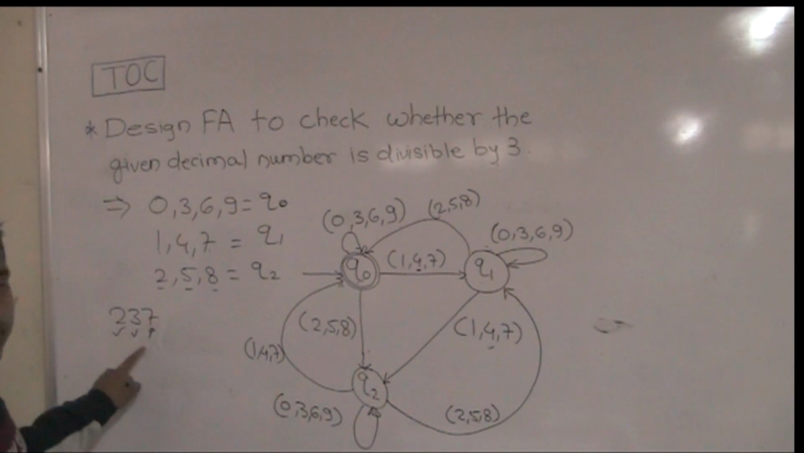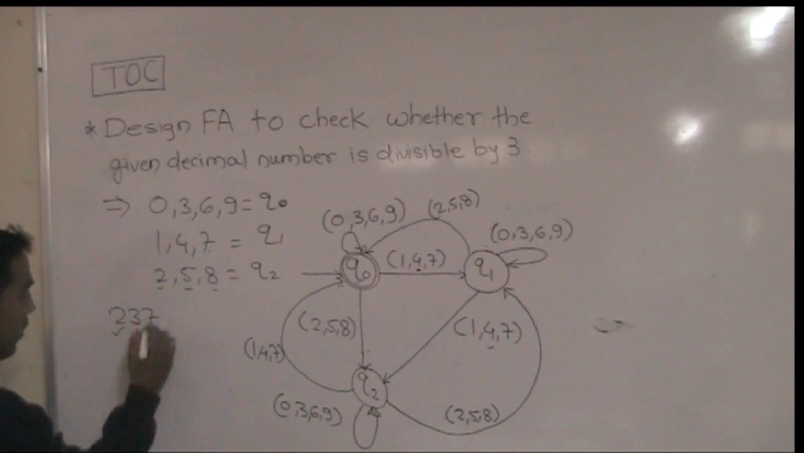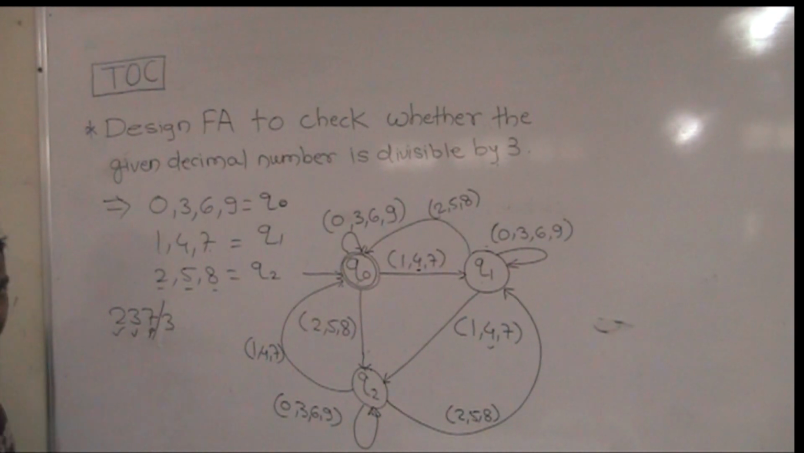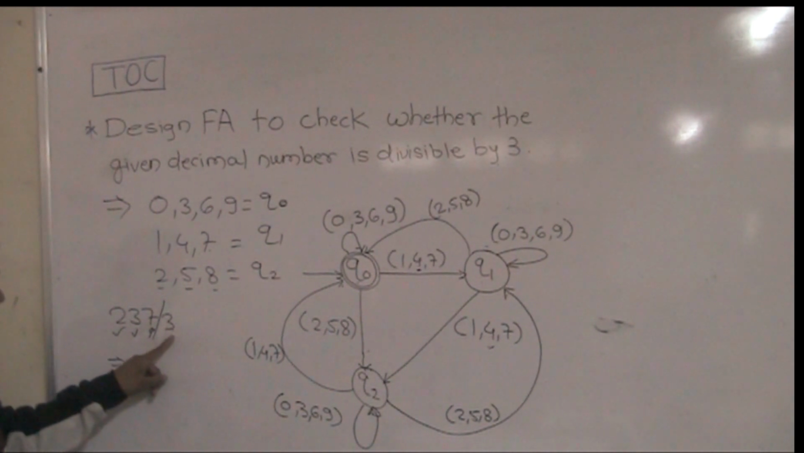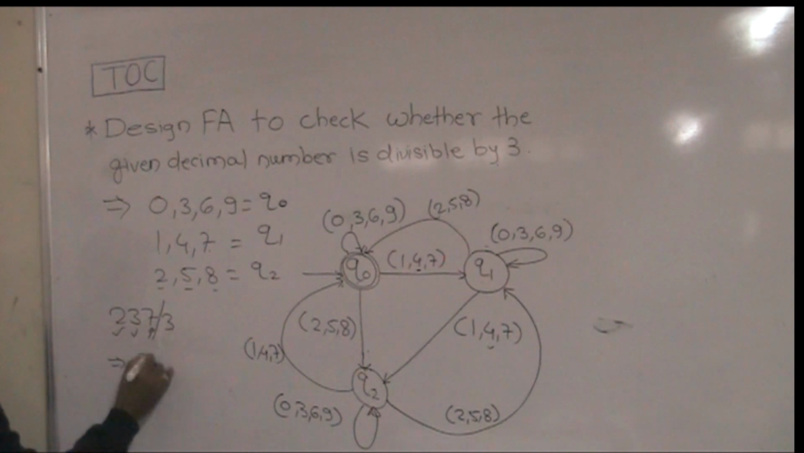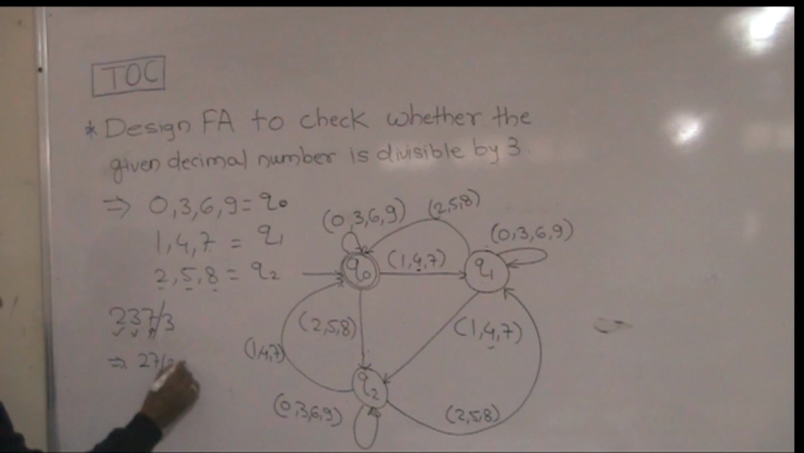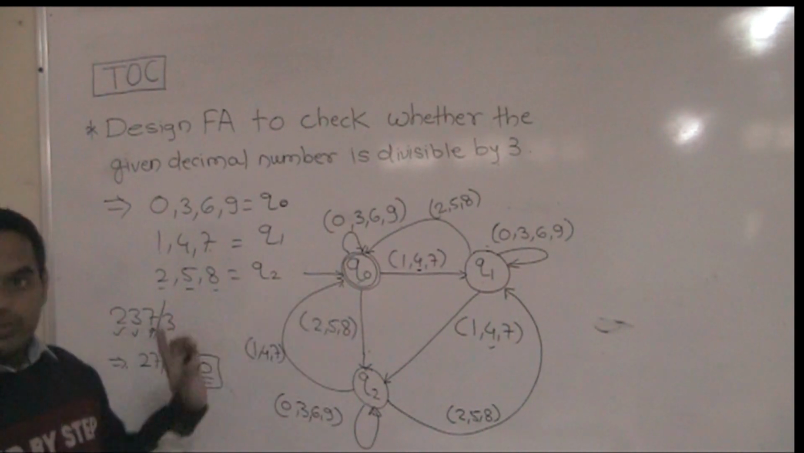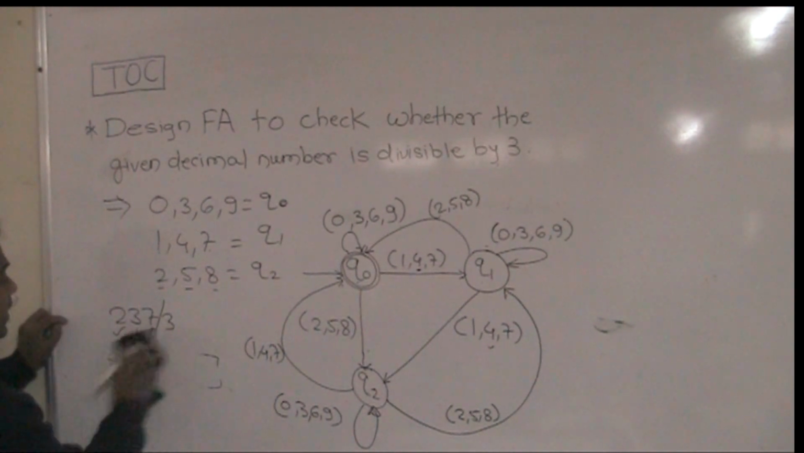Means this number is completely divisible by 3. How? Divided by 3, 3 sevens are 21, so 2 remains. After that 7 comes, so 9 into 3 is 27, and we have the remainder 0. That's why it reaches the Q0 state. Again the second number comes.